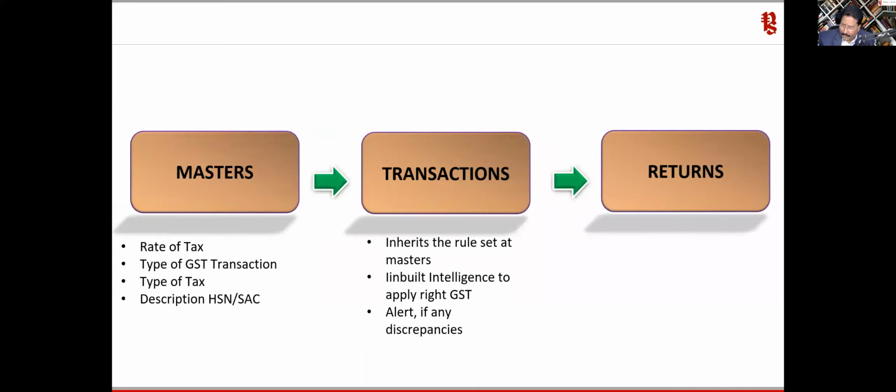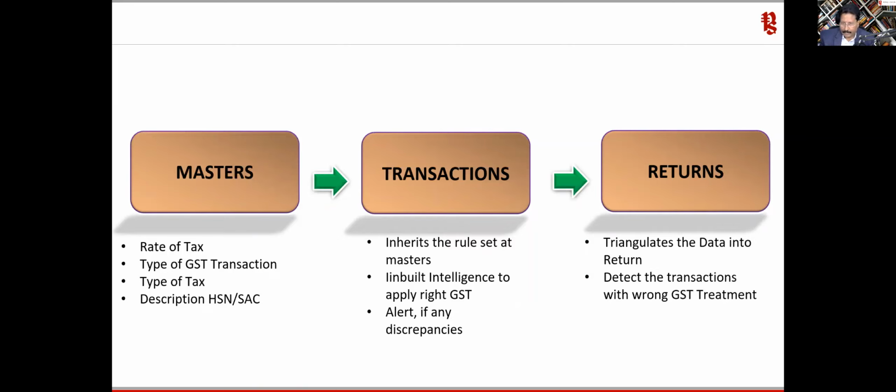Okay, and if anything is ignored, if you correct them at the transaction level, your written report is going to be fine. Otherwise, it is going to triangulate your data into the return, seeing what configuration you have done in the master, whether you have captured that properly. If you have not corrected at the transaction, the return is going to tell you where the error is.